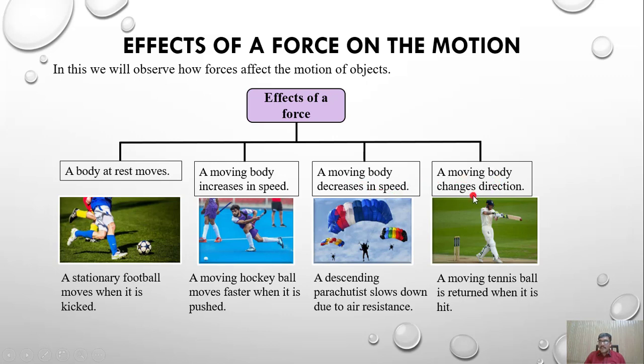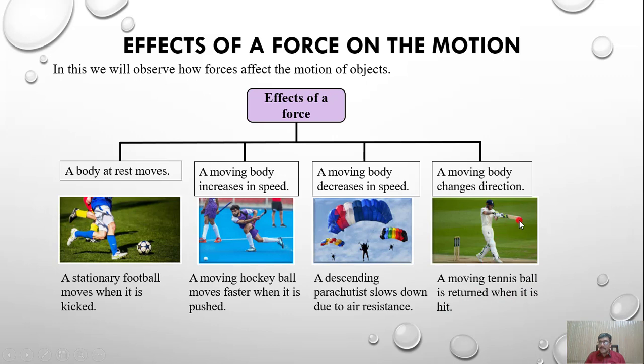A moving body changes direction. So we can say that when a force is applied, a body can change its direction also. If you see here, a moving tennis ball is returned when it is hit.